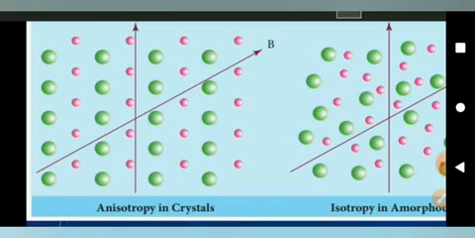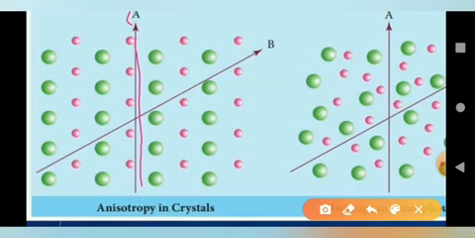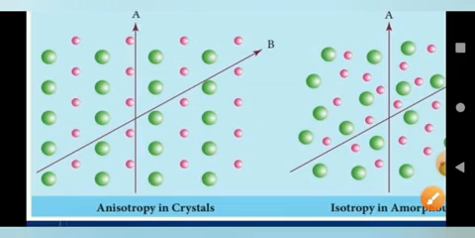Therefore, when a beam of light is passed in one direction, for example this one, A, it passes only through pink colored particles, or one type of particle.